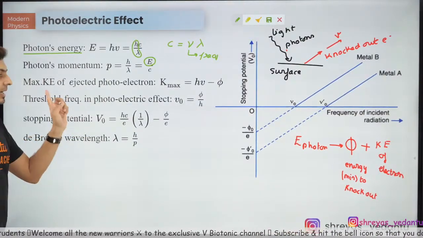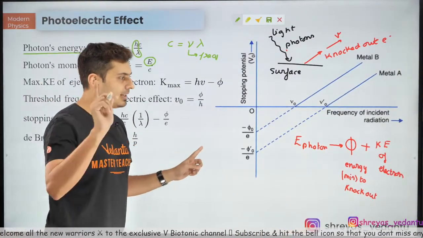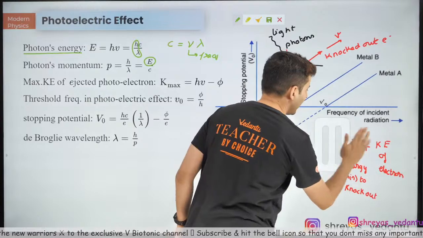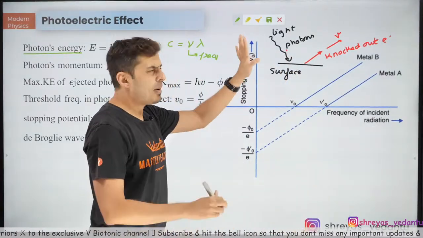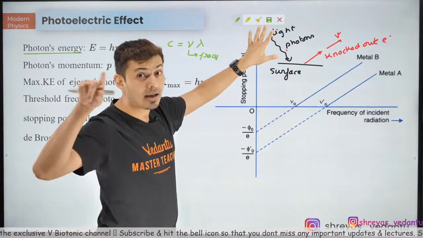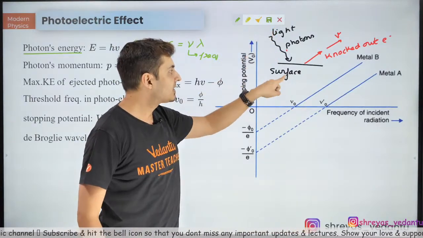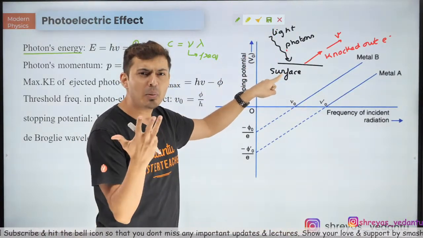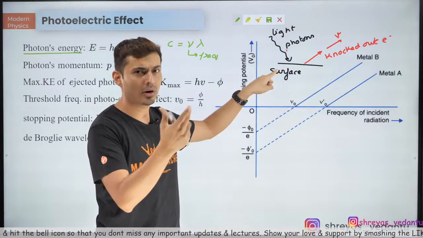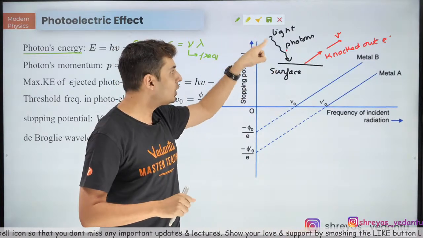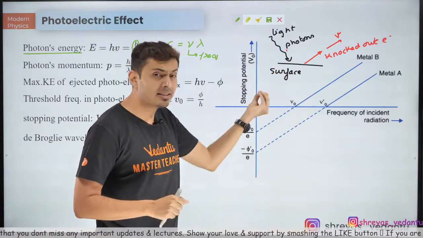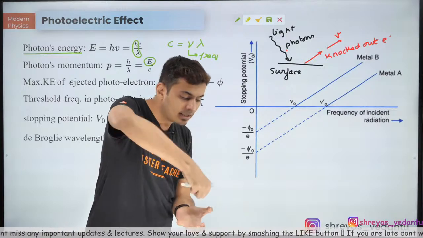Stopping potential. Now what is the stopping potential? Just imagine this. Imagine light had energy of 7 joules. Imagine the surface needs a minimum of 5 joules of energy to knock out that electron. So out of 7, 5 joules was spent to take that electron out.